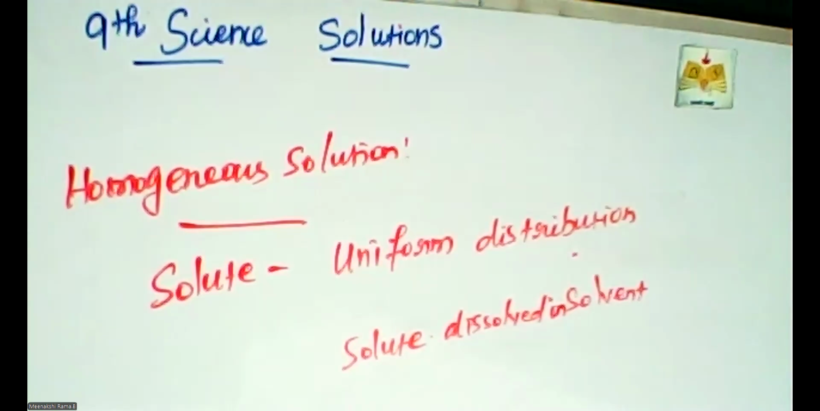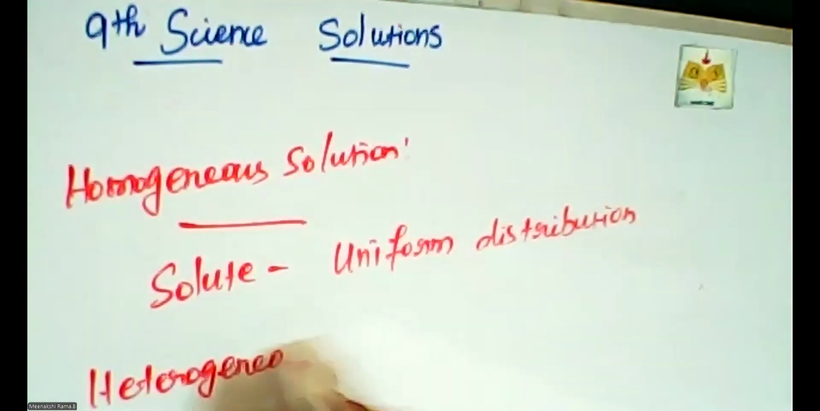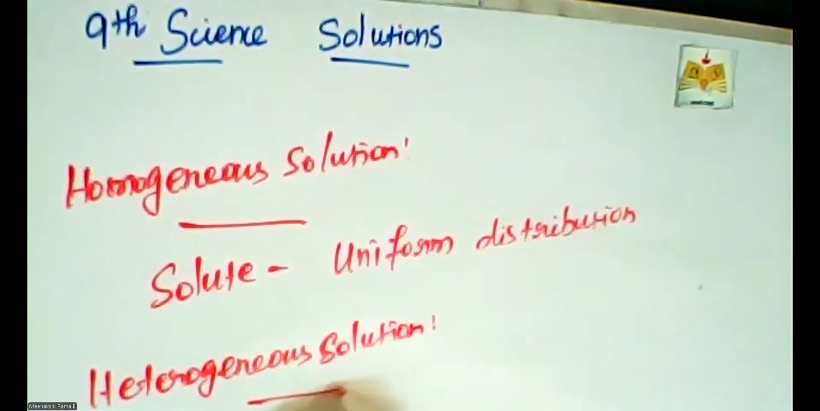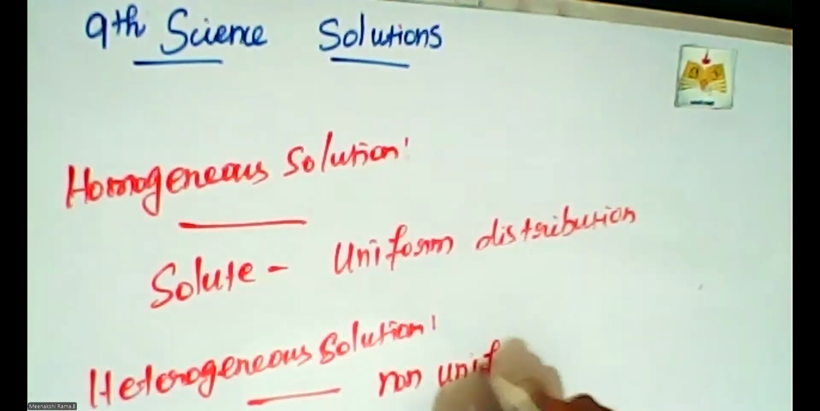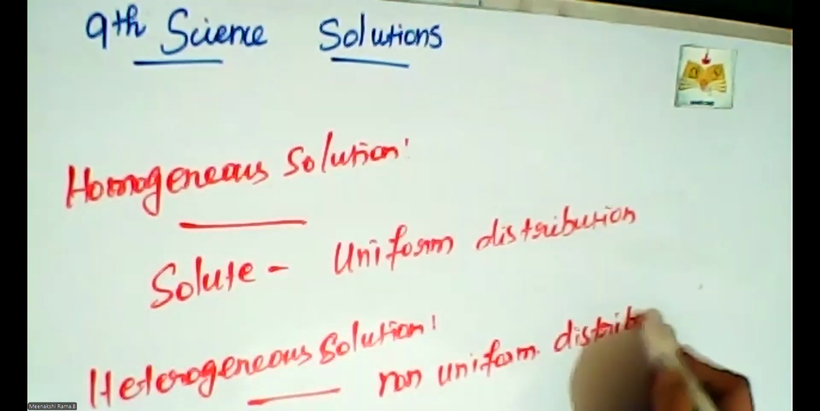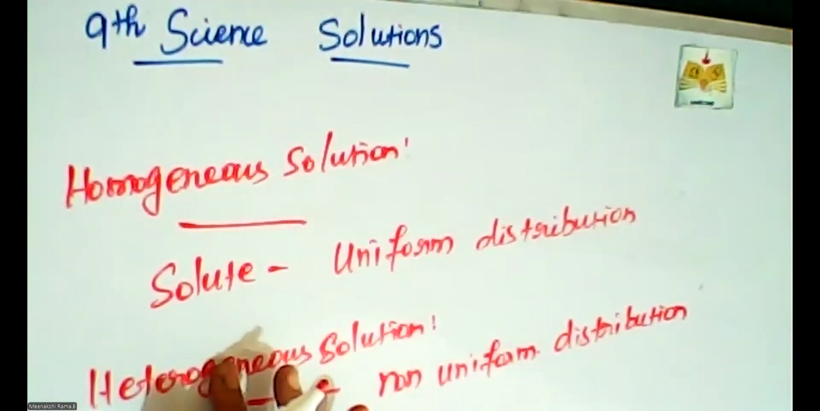Another one is heterogeneous. Heterogeneous solution. So this is the opposite. Heterogeneous means in this solution, there is non-uniform composition of the properties throughout the solution. It is not uniform. So non-uniform distribution. This kind of solution is called heterogeneous.